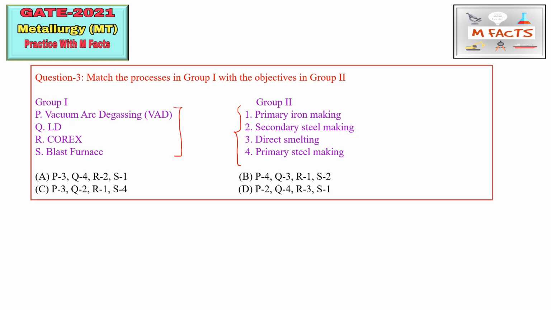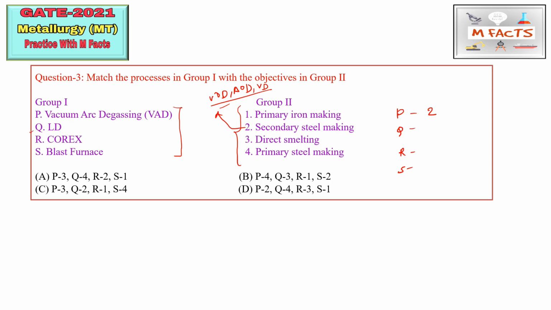In matching type of questions, I already told you how to attempt them. Please try to remember those things whenever you are doing matching type of questions. So this vacuum arc degassing, that is VAD, is basically secondary steel making. So this P we can match with 2. This secondary steel making also consists of VAD, VOD, AOD, VD processes, all those processes for the production of clean steel. So vacuum arc degassing is basically a secondary steel making process.